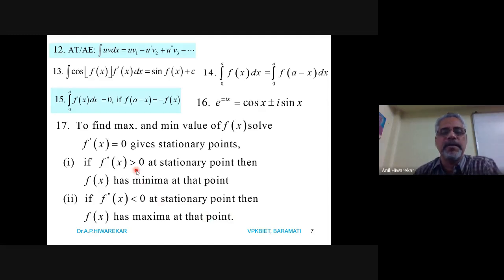Yes, here we have got, if it is greater than 0, then we have minima. And when f double dash of x is less than 0, then at that stationary point we say that the function has a maximum value. When it is 0, we say that that is a saddle point. Okay, so these are the standard results.